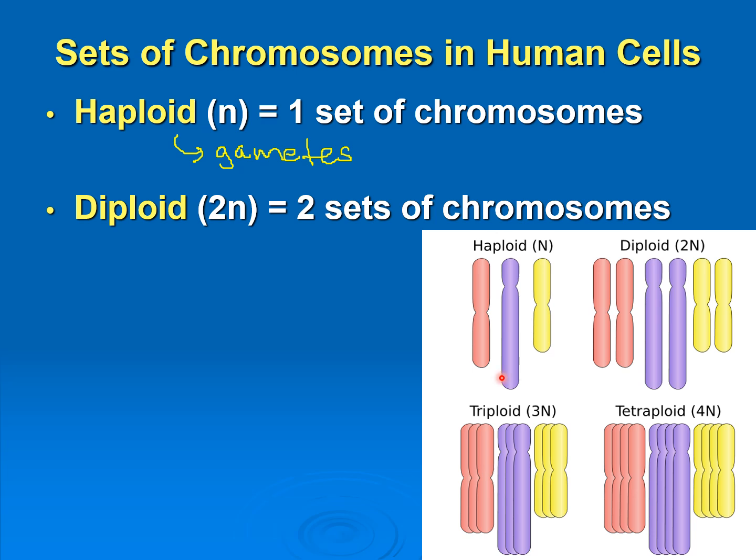And then all of our somatic cells, so all of the other cells besides the gametes, are going to be diploid, which just means that they have two sets of chromosomes. So this means that they're going to have two copies of each chromosome. So that's what diploid means.